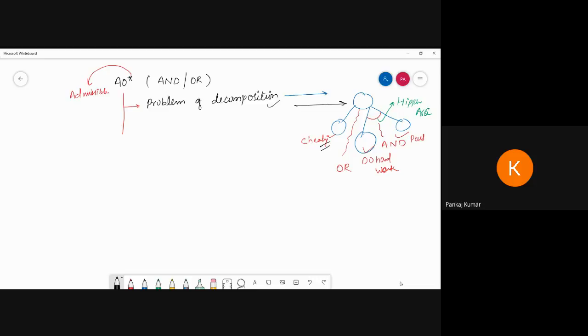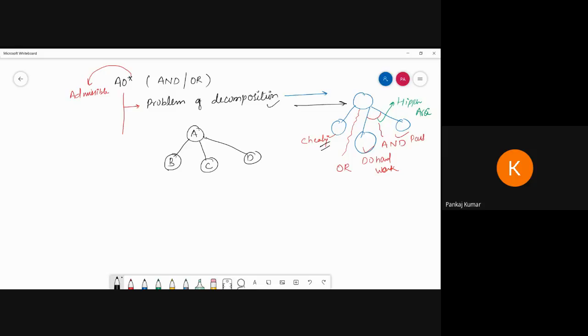Okay, now I'm going to draw this diagram, so that is important. Suppose you can take this one as A. This one, suppose I am drawing B, this one C, and this one D. Now here I am performing the A star algorithm.